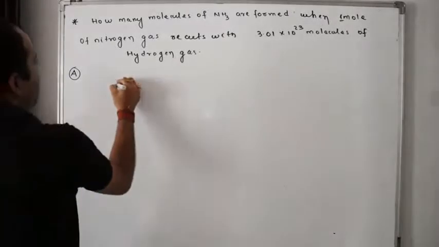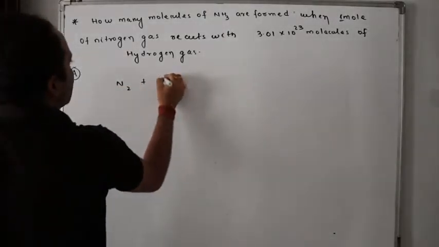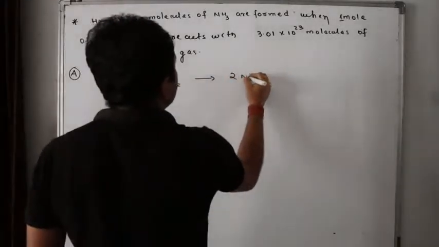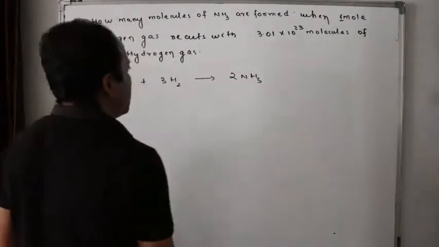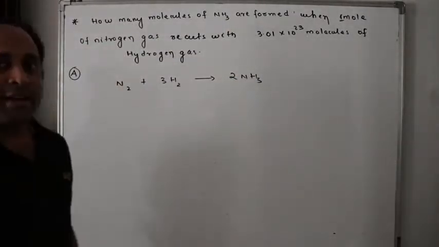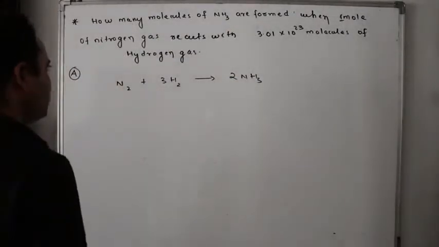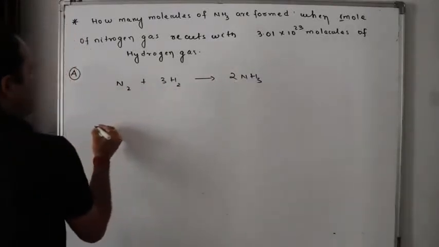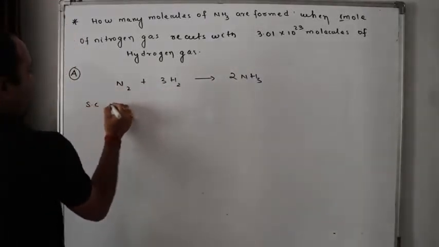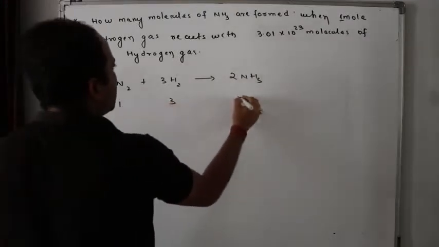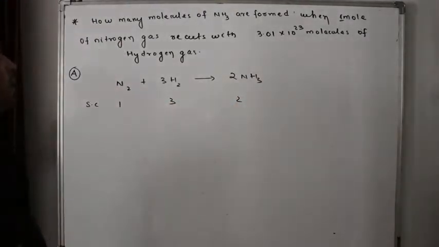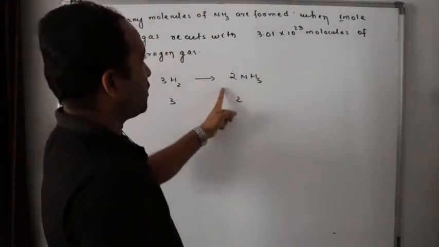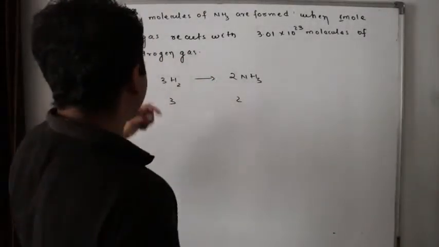Look, first of all, preparation of ammonia equation: N2 plus 3H2 gives 2NH3. This is the Haber's process of preparation of ammonia. Okay, now look here. By default, 1 mole requires 3 moles, gives 2 moles. So stoichiometric coefficient is 1 mole, 3 moles, 2 moles. Question is, how many molecules of ammonia, molecules not moles, are formed when 1 mole of nitrogen gas?